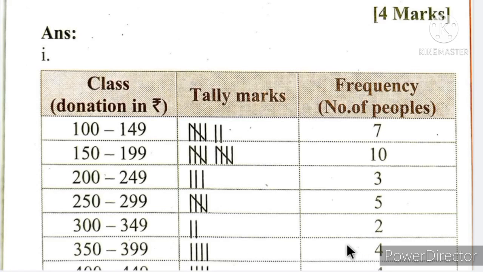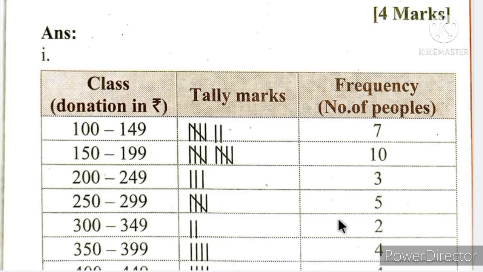And you will not write that only 4 people donated rupees 350, because they have asked for people who donated rupees 350 or more, means more also. So the remaining columns after 350 to 399, like 400 to 449, 450 to 499, 500 to 549, will also be included, because they are all above 350.